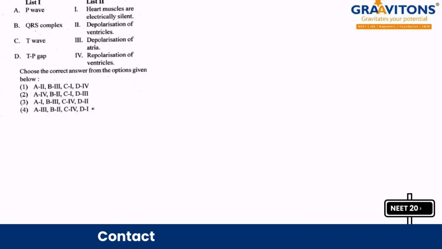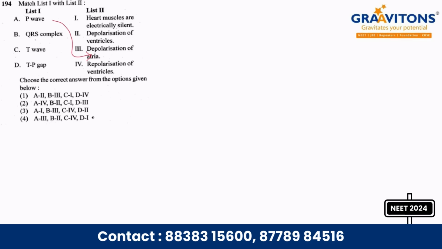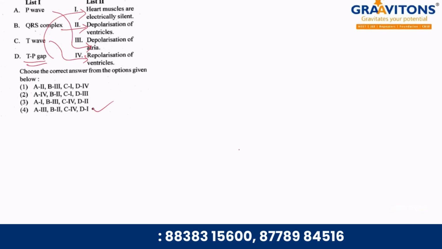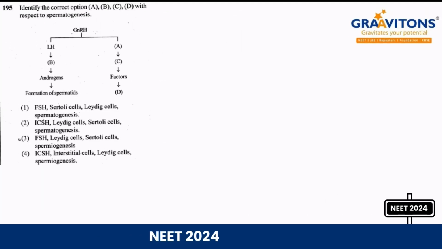The next one, question number 194. ECG, P wave, it is depolarization of atria, isn't it? Right. Next one, we have QRS complex. QRS complex, it is depolarization of ventricles. Then T wave, repolarization of ventricles, and in the TP gap the heart muscles are electrically silent. So answer is option 4. Right. Next question 195.